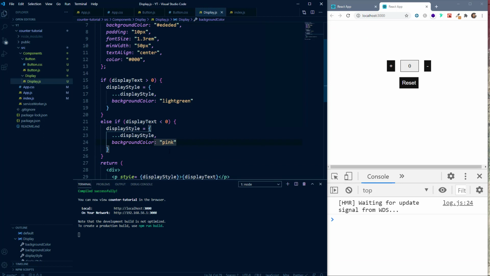And that's it. That's how we can conditionally change the styling of our components. You can see that whenever the number is positive, we have the green background color, and whenever the number is negative, we have the pink background color.